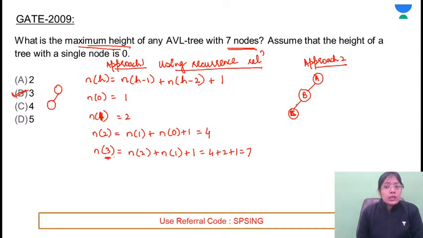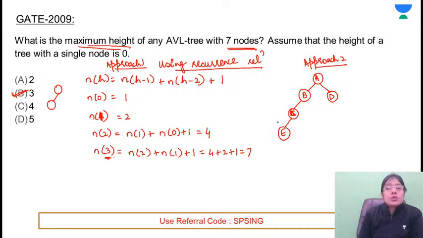एक एक करके node add करते जाओ और इसको balance करवाते जाओ. This is not an AVL tree because this is creating an LL problem. So in order to convert this to an AVL tree, add here one node, 4. After that, fifth node कहाँ पे add करोगे? Will you be adding here? But we have to focus on the maximum height. तो जहाँ पे एक height पे आप focus कर रहे हो, just focus on that. So I'll be adding the next element here.